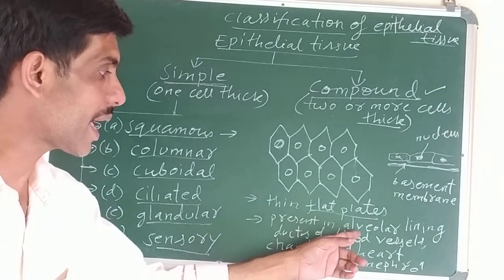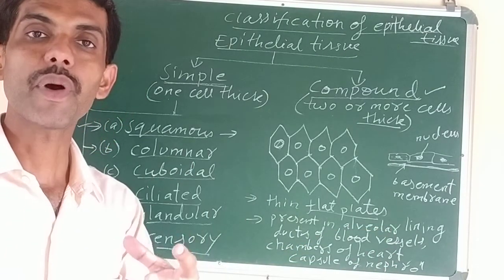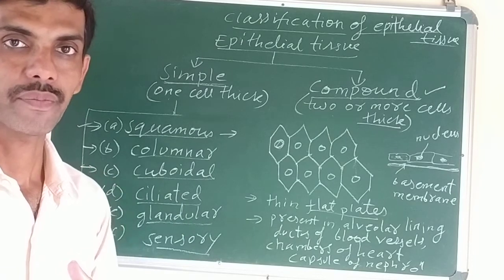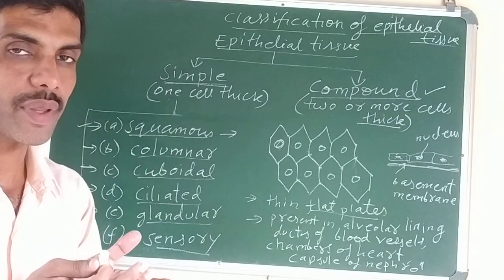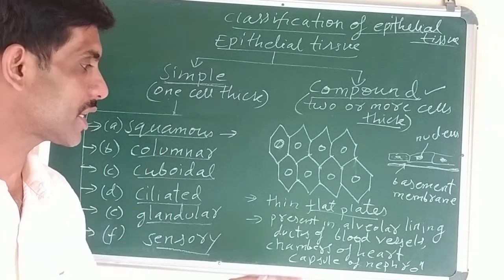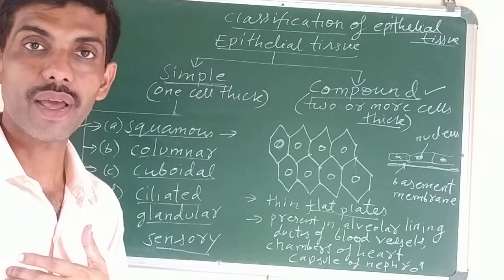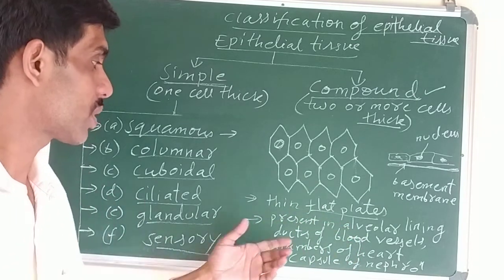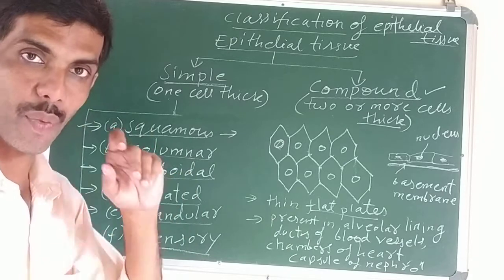Because they are present in the alveoli, which are a part of the lungs, in the internal lining of the air sac or the alveolus, and the function of the alveolus is exchange of gases. So it will help in exchange of gases, squamous epithelial tissue.